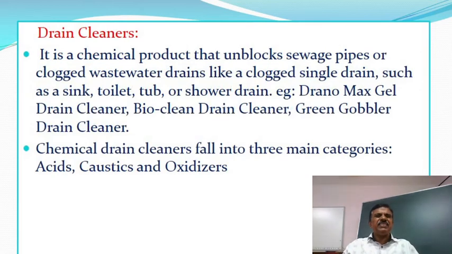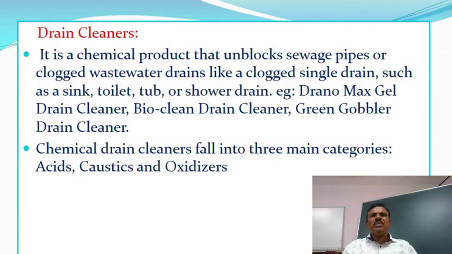Drain cleaners. It is a chemical product that unblocks sewage pipes or clogged wastewater drains, like a clogged single drain such as a sink, toilet, tub or shower drain.